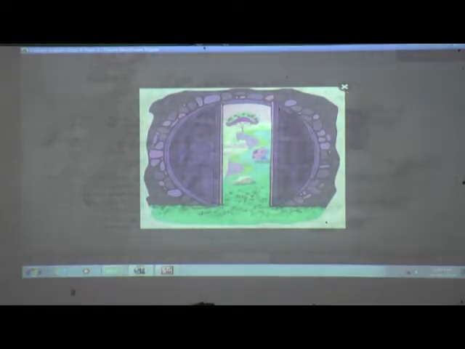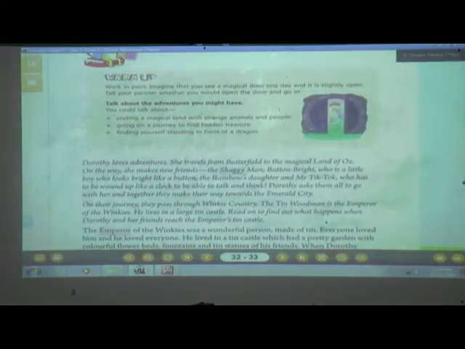And what is adventure? Can you see this? Yes, we can see. What is adventure? They have given it over here. For example, to visit a magical land with strange animals and people, or adventure can also be going on a journey to find hidden treasure. These are all dangerous things to do, or finding yourself standing in front of a dragon.